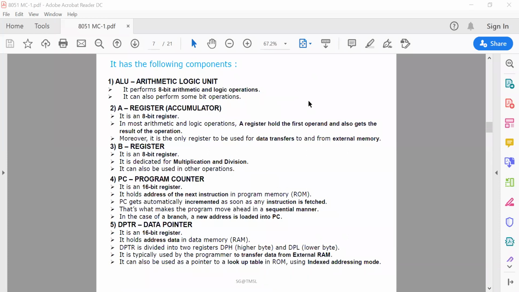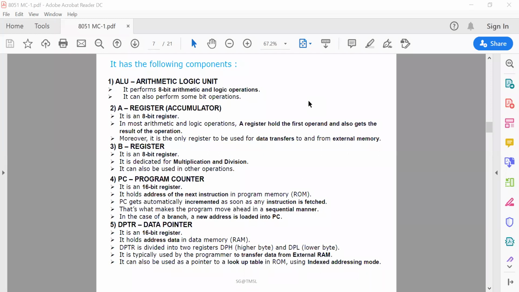The first one is the ALU, where the arithmetic and logic unit is available, which performs 8-bit arithmetic and logic operations. As for example, suppose I have written ADD A, R0. R0 is one type of register, an 8-bit register. So ADD A, R0 means add the contents of A register and R0 register and store the result in A register.